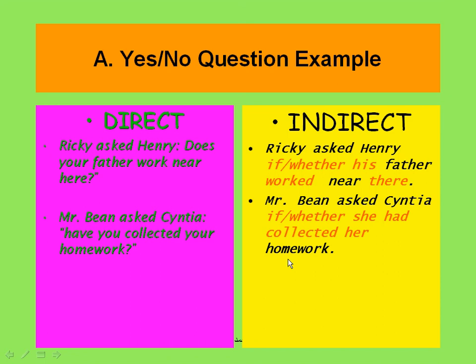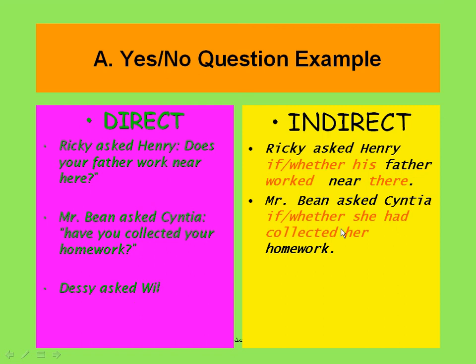So here we have three changes. First, we used if or whether, then we changed the pronoun, and we changed the tense from the present perfect into the past perfect.